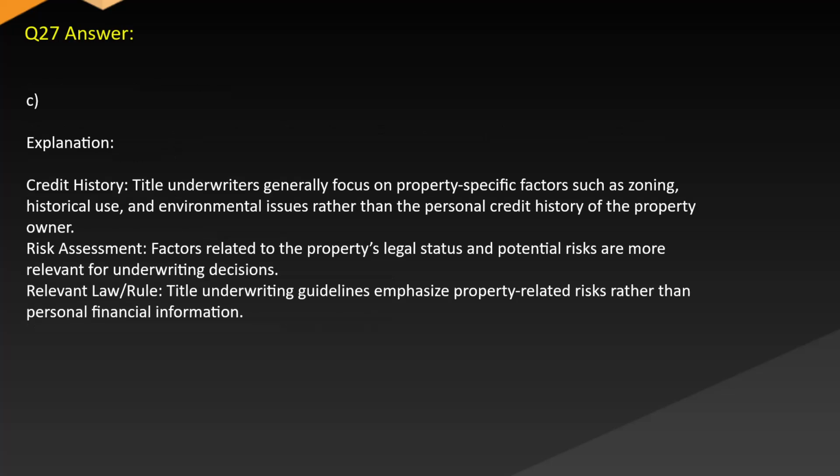Answer. C, explanation. Credit history. Title underwriters generally focus on property-specific factors such as zoning, historical use, and environmental issues rather than the personal credit history of the property owner. Risk assessment. Factors related to the property's legal status and potential risks are more relevant for underwriting decisions. Relevant law rule. Title underwriting guidelines emphasize property-related risks rather than personal financial information.